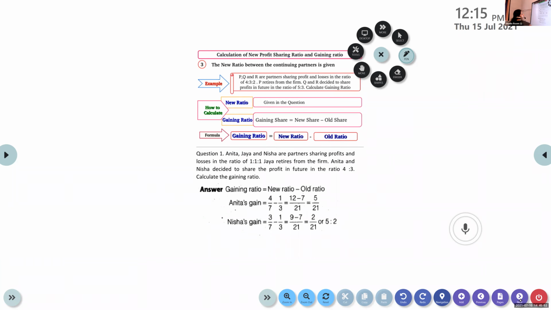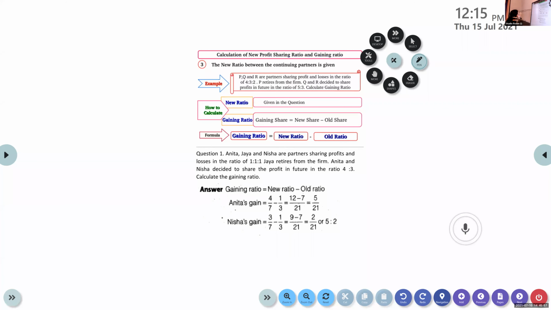Now the third type, third variety. The ratio between the continuing partners is given. The new ratio is already given, so you don't have to find it out. It is given in the question. So what is the formula for gaining ratio? Gaining ratio is equal to new ratio minus old ratio.